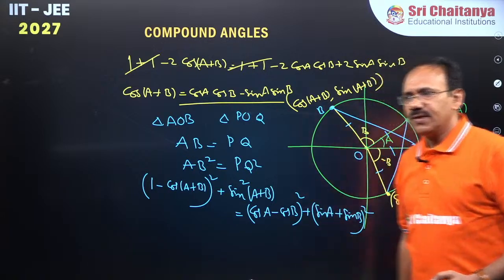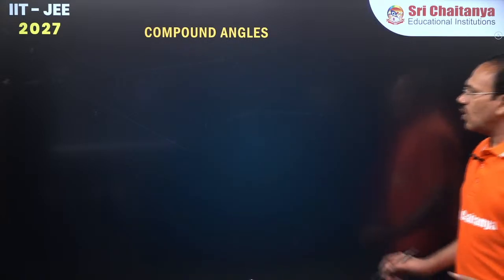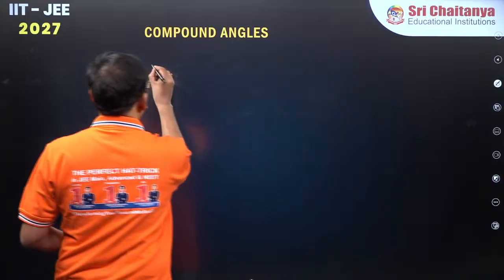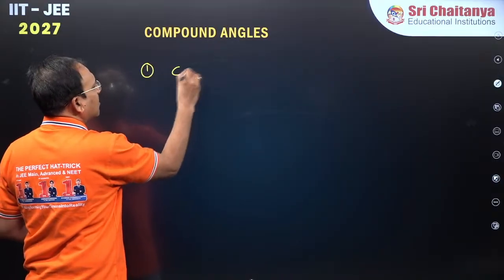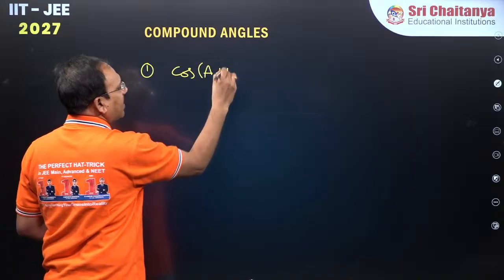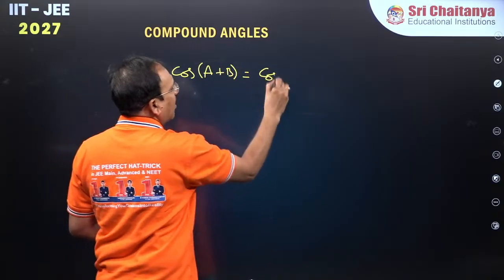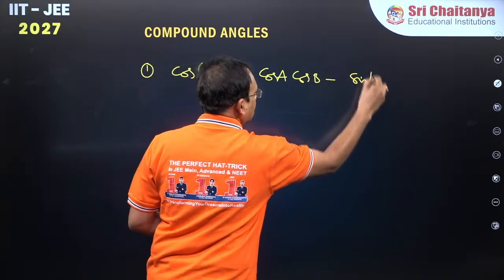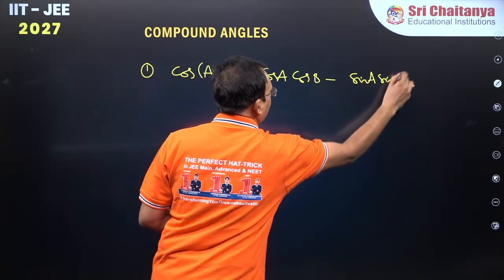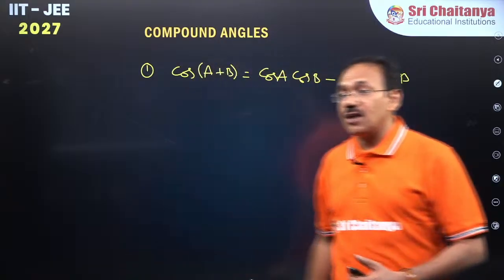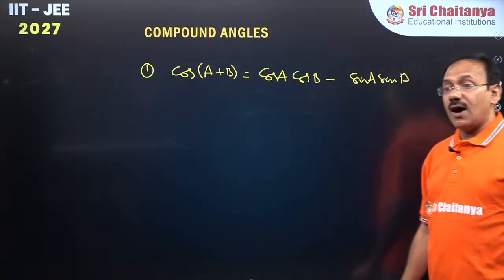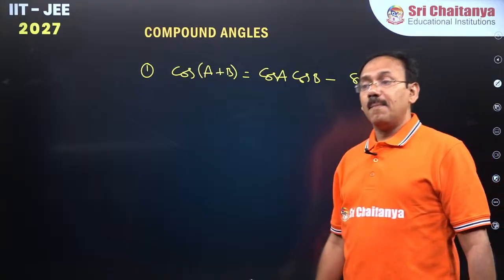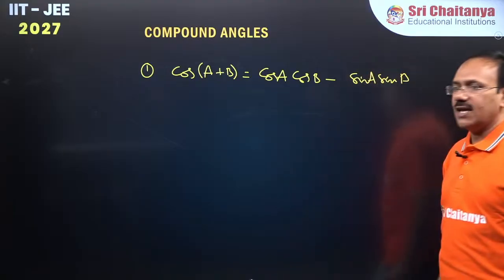Right everyone? Clear? So we have derived the formula. Say all of you, friends, cos of A plus B. What is the formula? Cos A cos B minus sin A sin B. This is the cos of A plus B formula: cos A cos B minus sin A sin B.